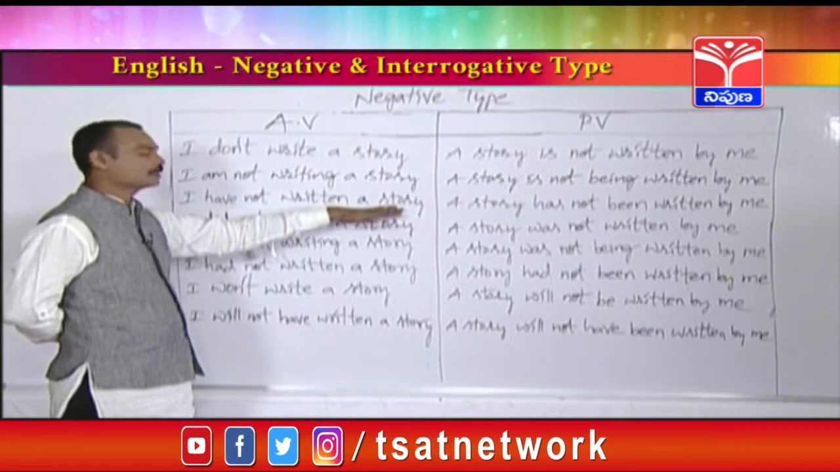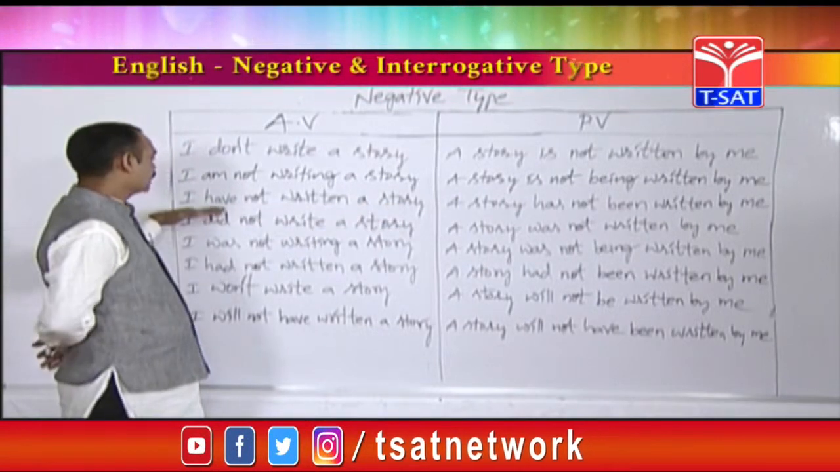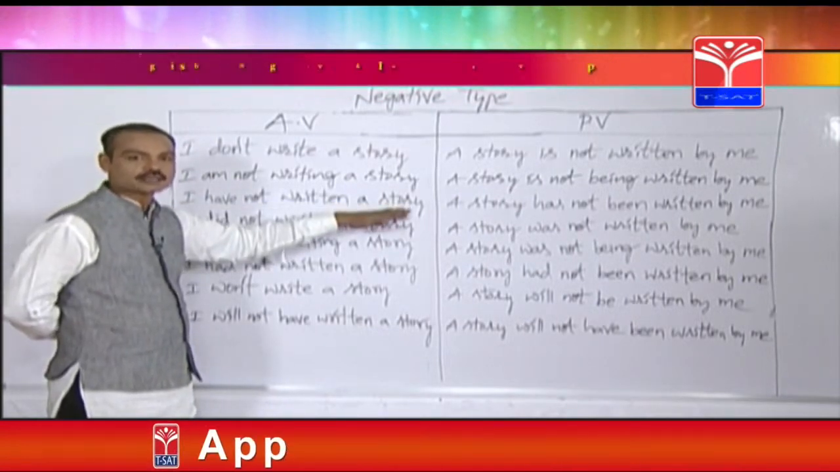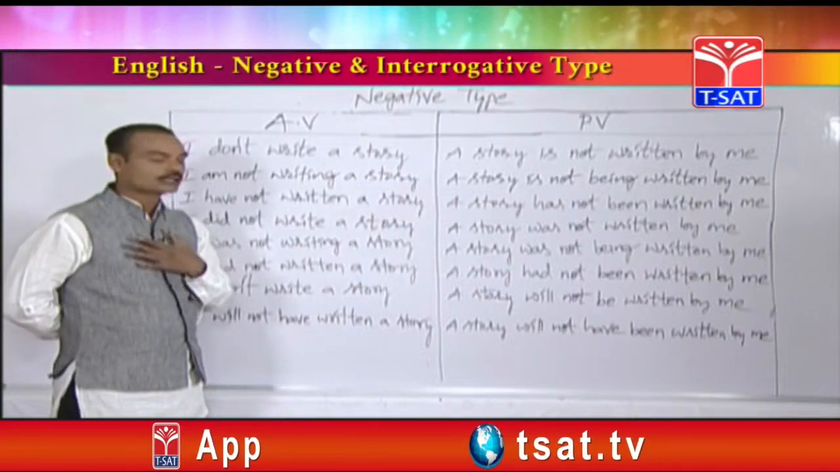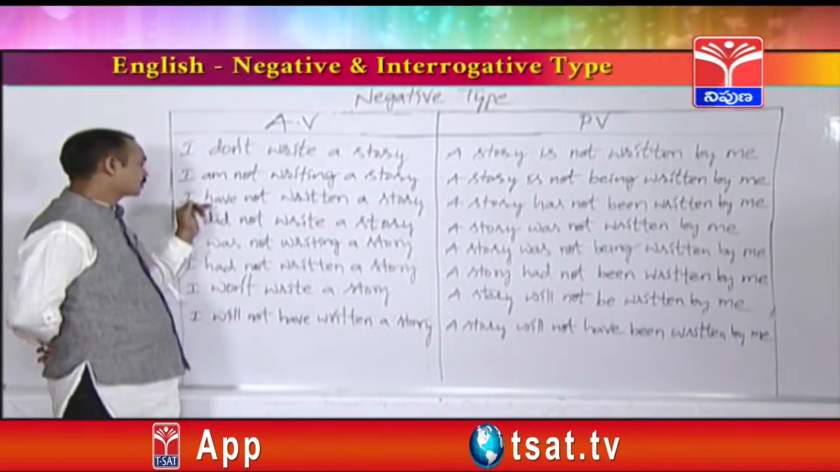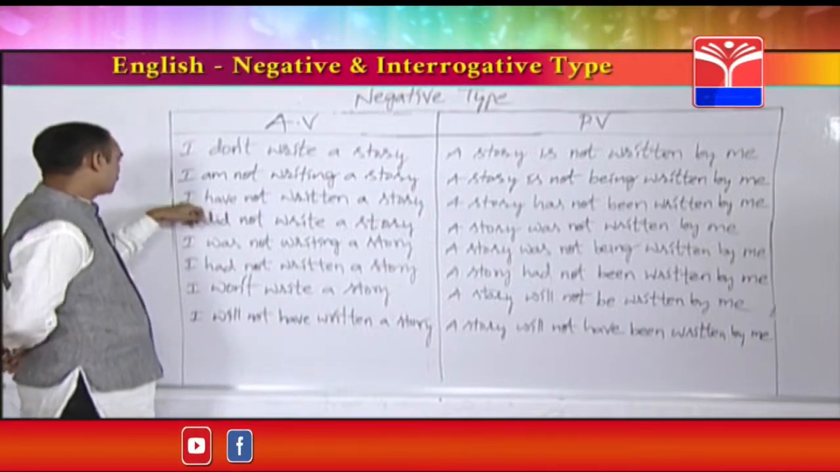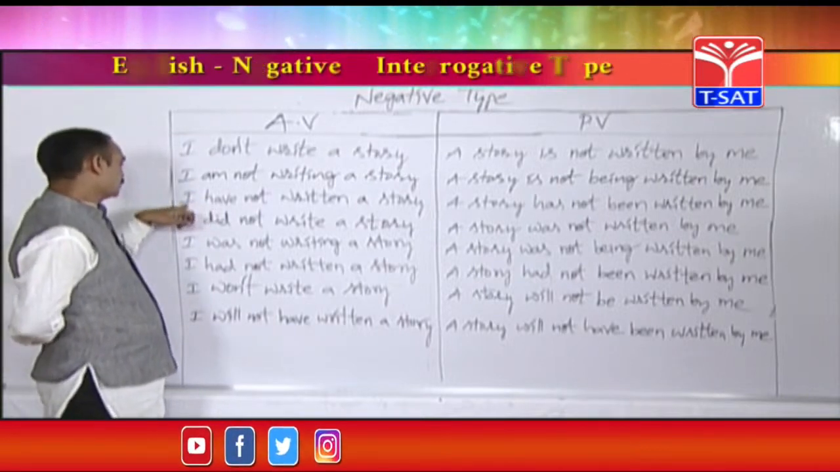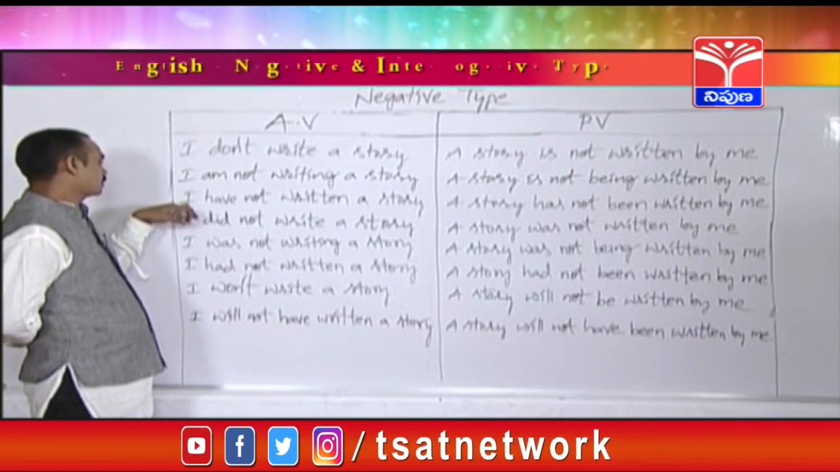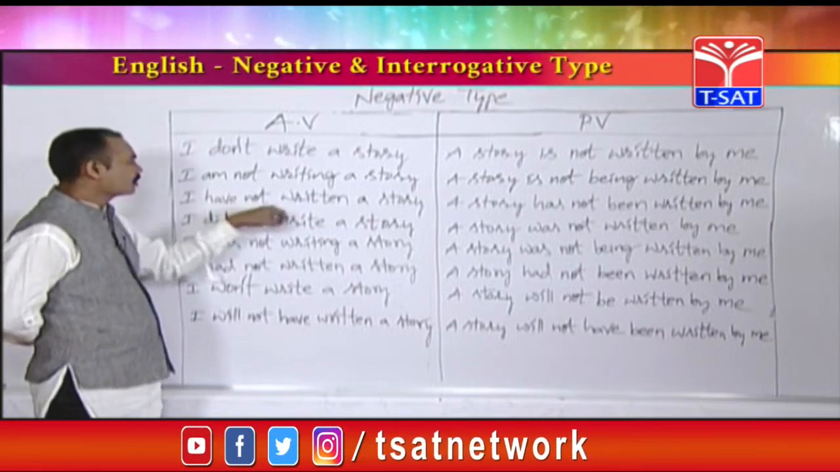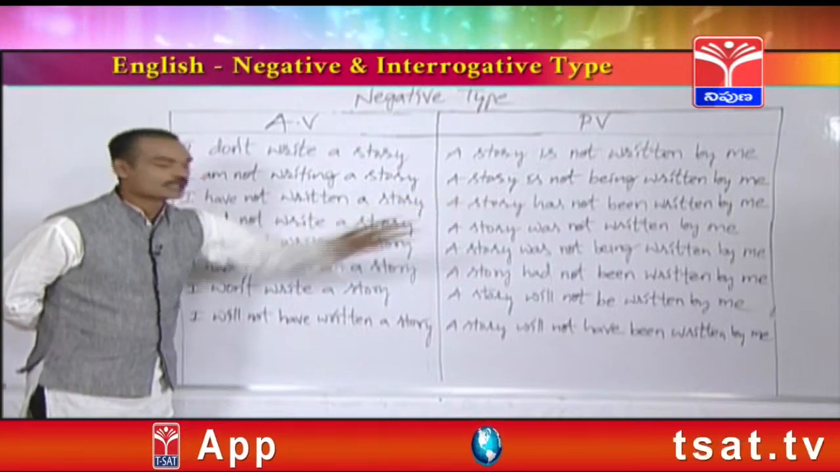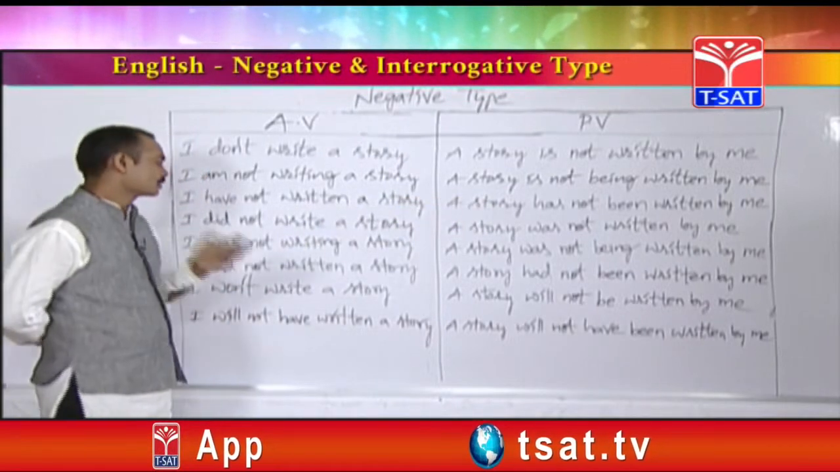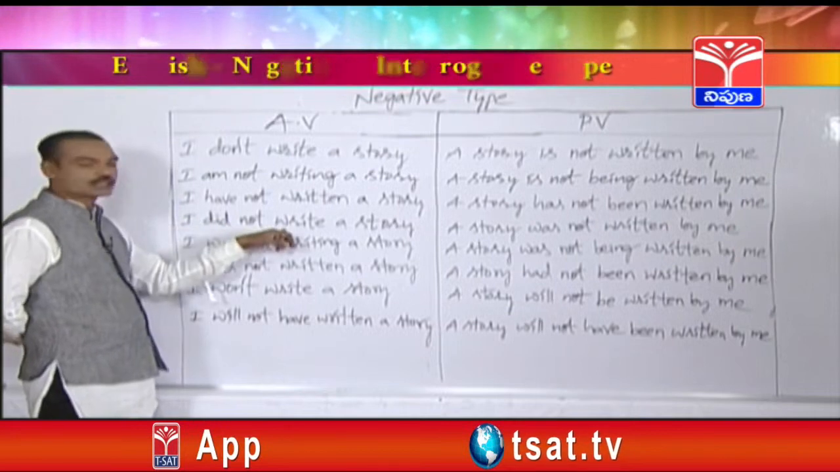For example, plural object, stories. I have not written stories. Stories have not been written by me. You can change the subject. For example, here the subject is Kalyan. Kalyan has not written a story. A story has not been written by Kalyan.